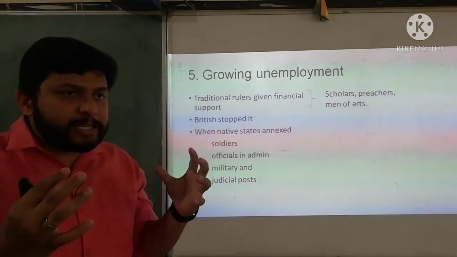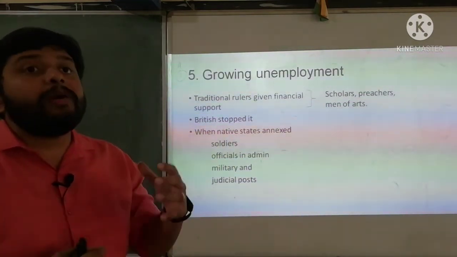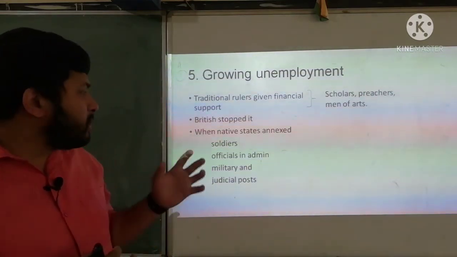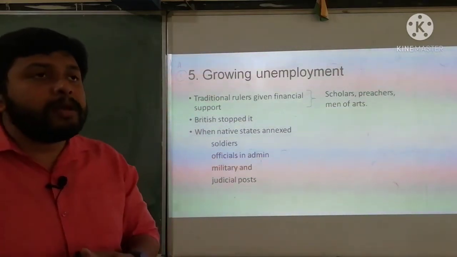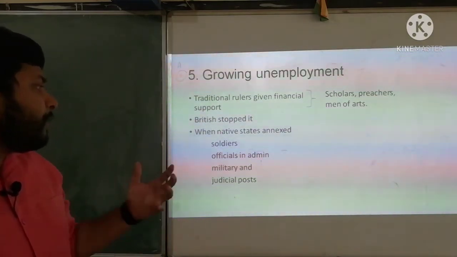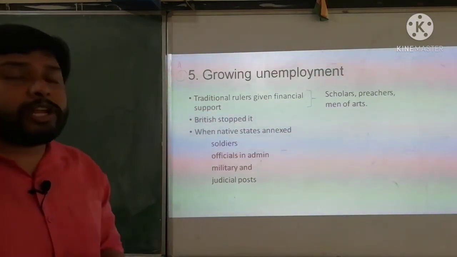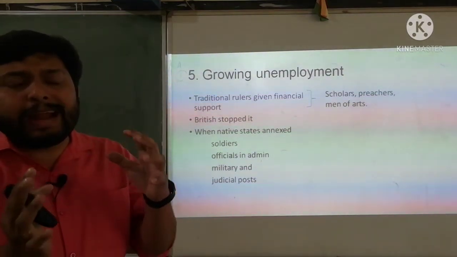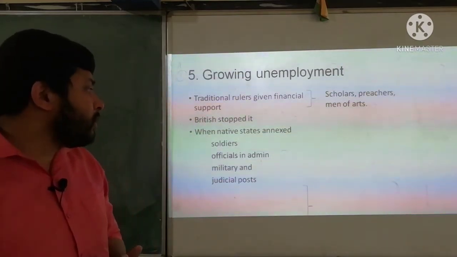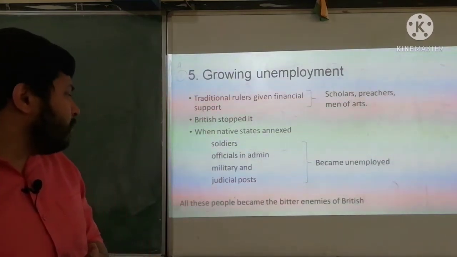Suppose the British are annexing a state, a ruler. There were a lot of people working under the ruler, the king. Once it is annexed to the British kingdom, those people lost their professions: soldiers, officials in administration, military and judicial posts. So those who were working under the king in all these different posts lost their profession and became unemployed.